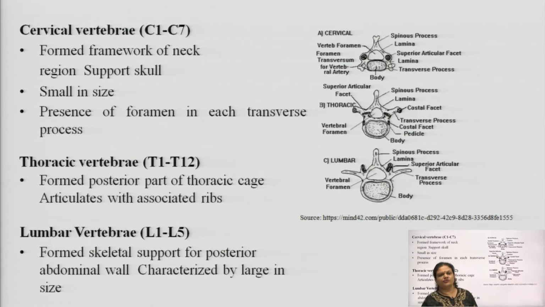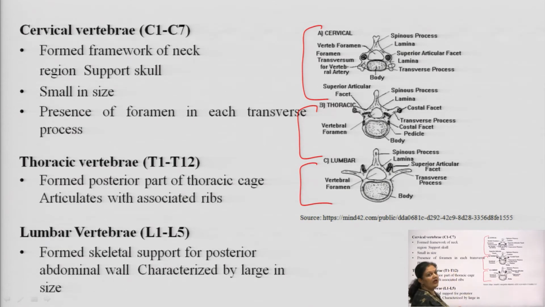Okay. So, you will see here C1 to C7, then thoracic T1 to T12 and lumbar L1 to L5. Let us go into detail a little bit. The cervical vertebrae, which is C1 to C7, form the framework of the neck. It starts from the neck region and provides complete support and protection to the skull.